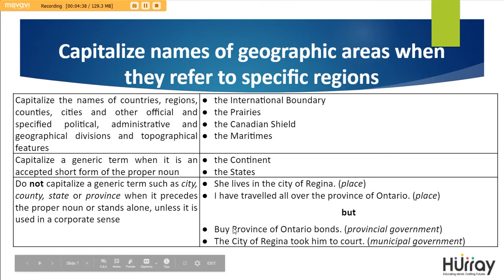However, when you write it as Province of Ontario Bonds, P and O will be capital, or the City of Regina took him to court. Again, City and Regina will be capital. These two are used in the corporate sense.